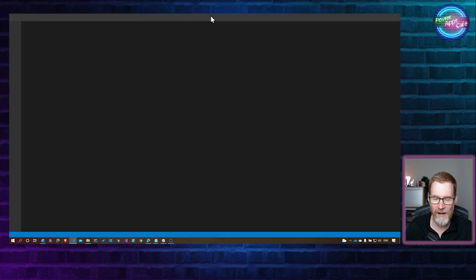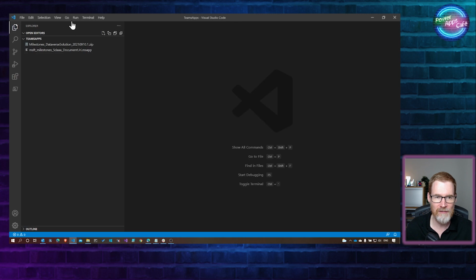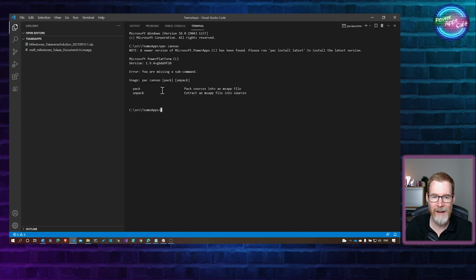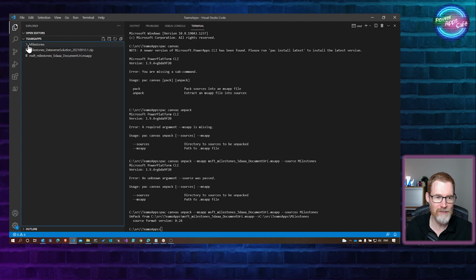This is going to allow us to unpack this. So if I create a new terminal here, and if I say pac, because I've got the VS Code extension for the Power Platform CLI, and if I type pac canvas here, it gives us some options. So unpack is the key thing here. There is unpack.